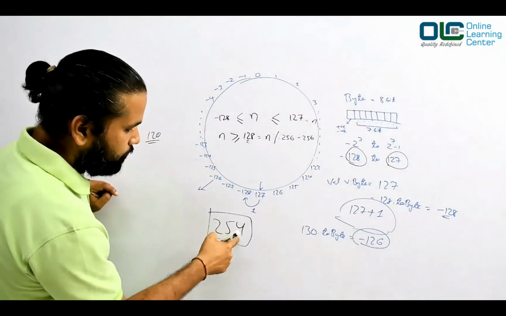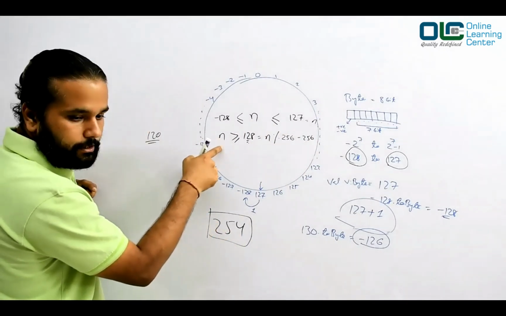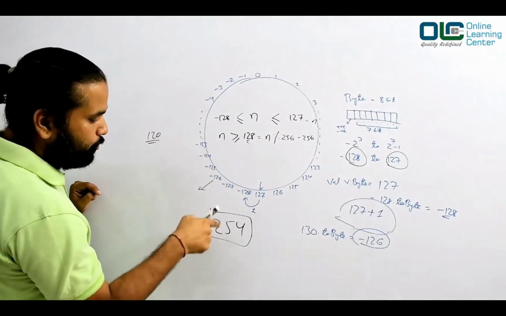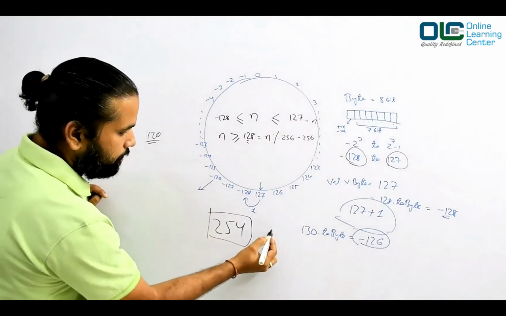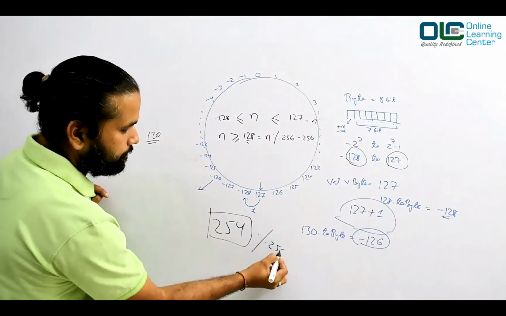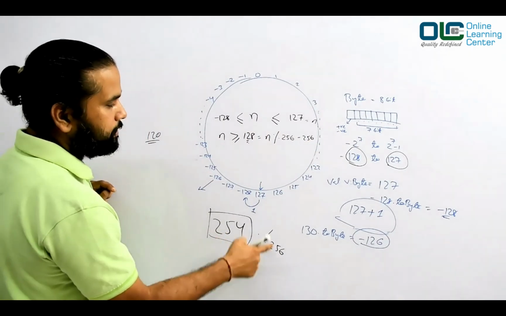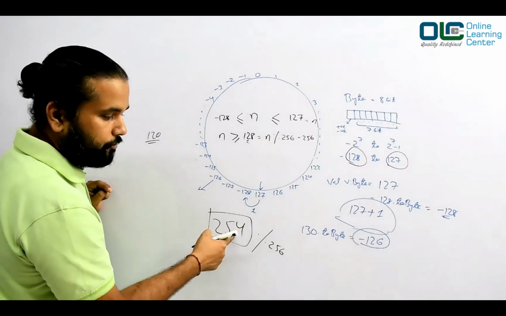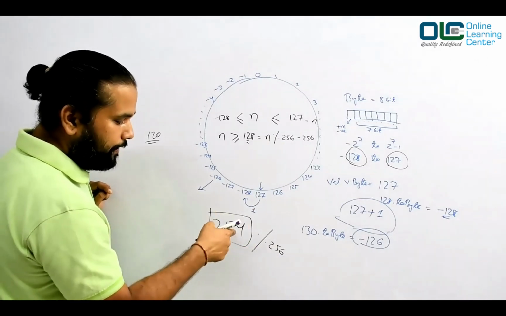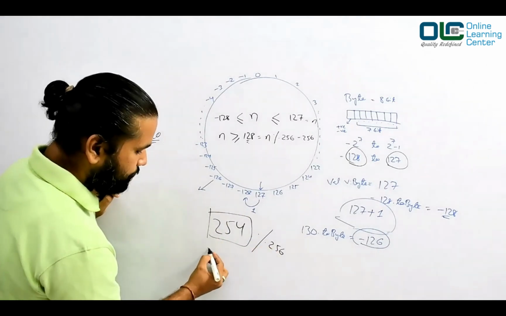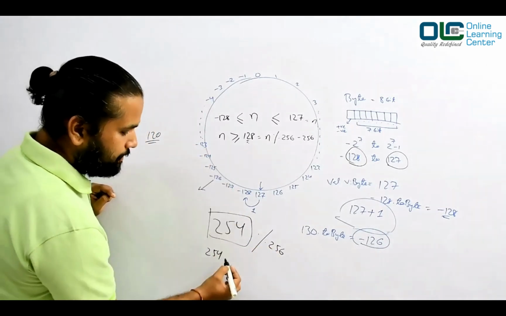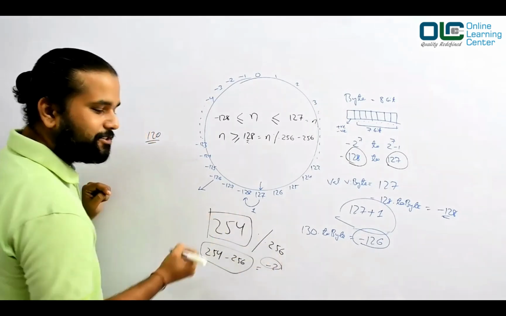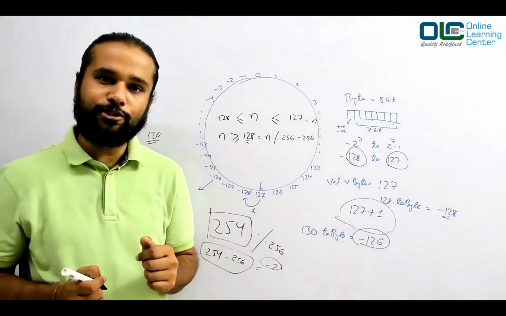Let's see if that works for us. Now I have said 254. So we are under this condition, right? And if we are under this condition, then the new number would be this number modulo 256. What is the value? 254 modulo 256. What is the value? 254 only, right? Because 256 cannot divide this 254. So the remainder is 254. Minus 256. What will you get? Minus 2. And that's how the result was minus 2.